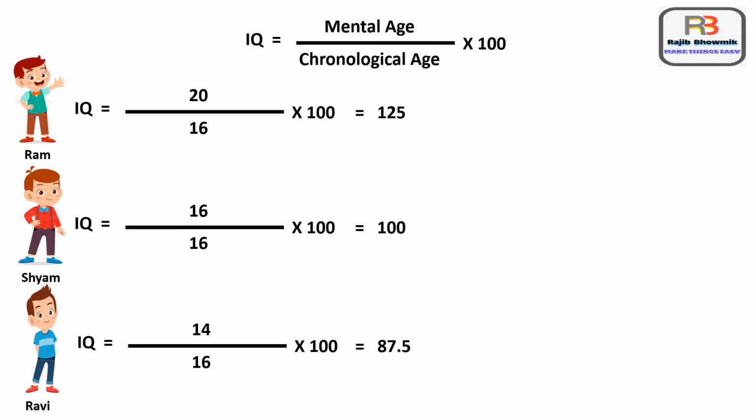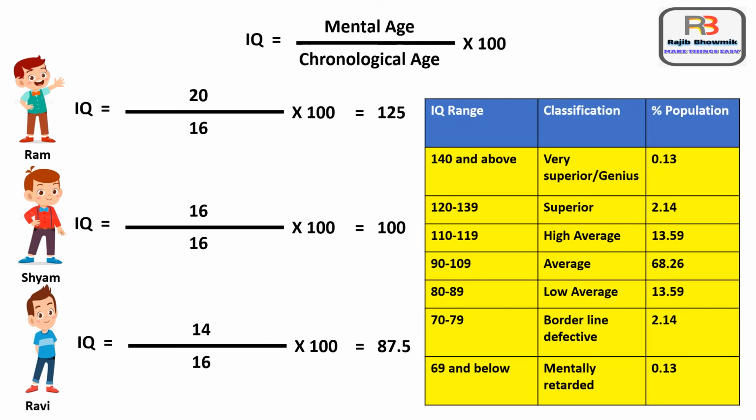Let us see. There is a statistics available where the IQ range is given. If the IQ range is 140 and above, then the classification is very superior and genius, and the percentage population is 0.13.